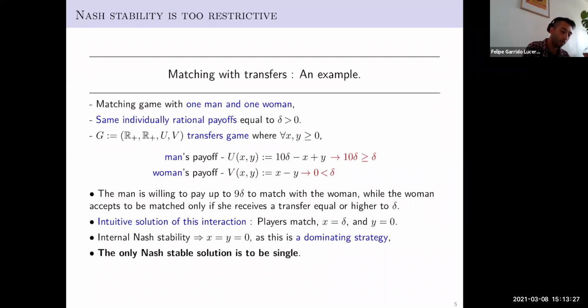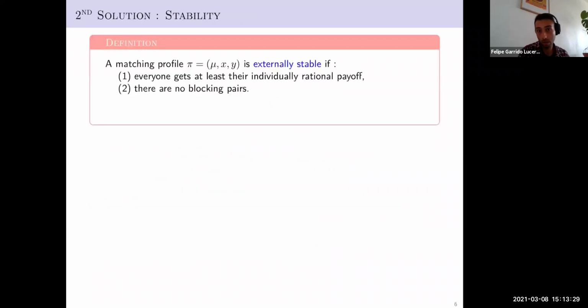That's why we consider our second solution concept, called only external stability, and I hope this will answer the idea of strong Nash or weak Nash that you asked before. A matching profile pi will be called externally stable, so we forget the Nash, if, first of all, everyone gets at least their individual rational payoff, so basically nobody wants to become single.